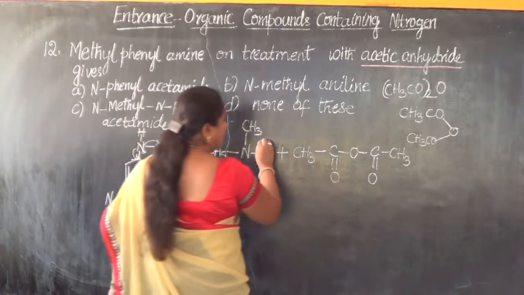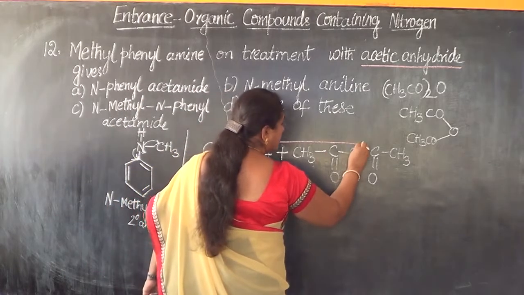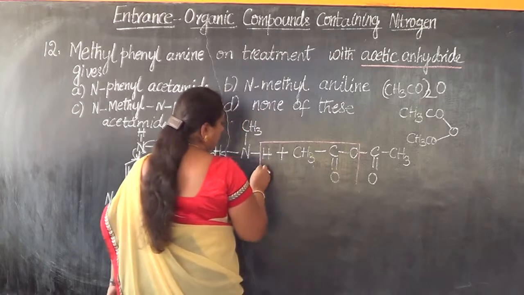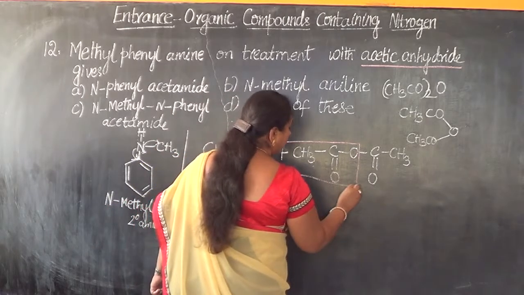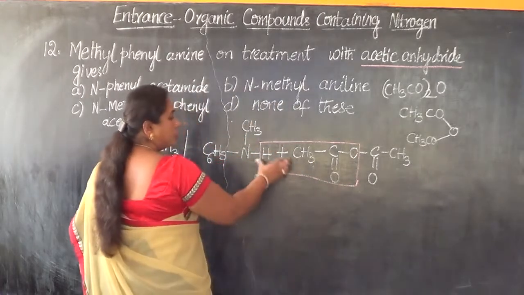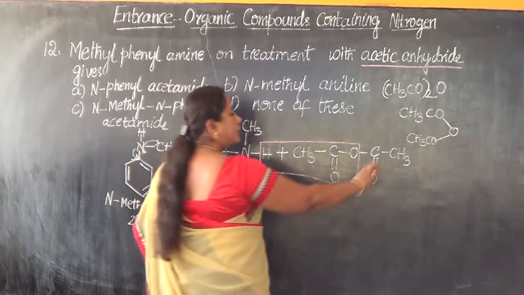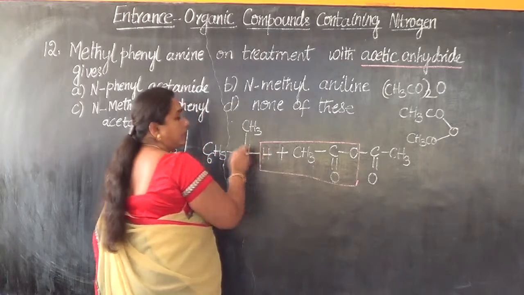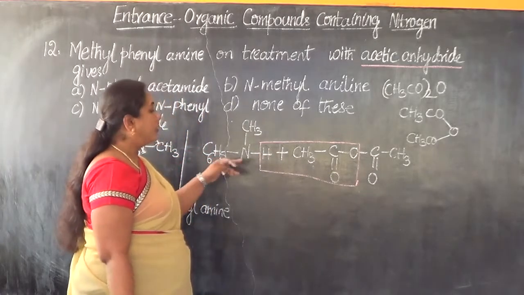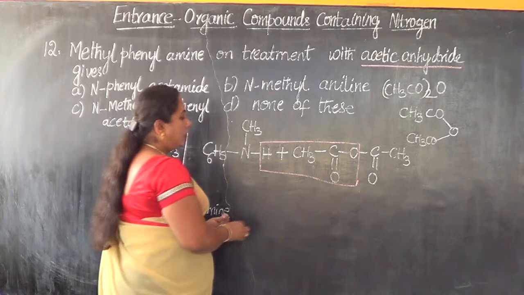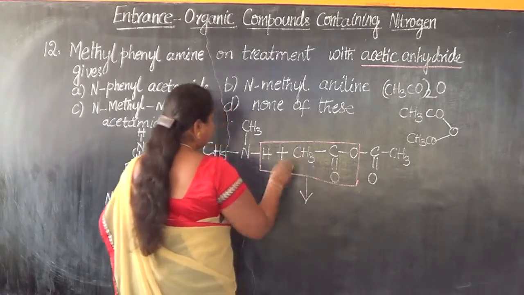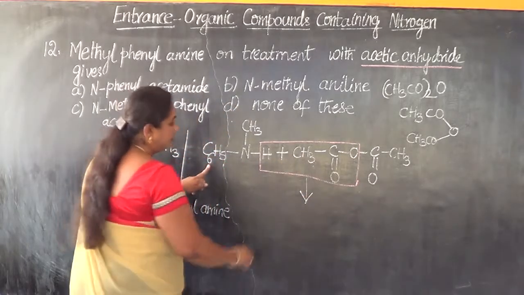So upon acetylation in presence of a base, the reaction proceeds. So now this much of constituent goes out, then this much of constituents take the place of hydrogen along with the nitrogen. So let us see what's the product we are going to get. Let me write this.